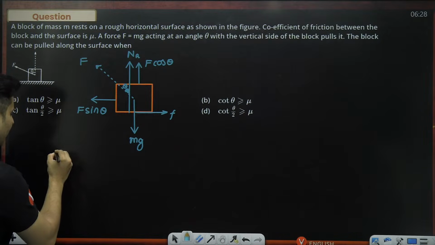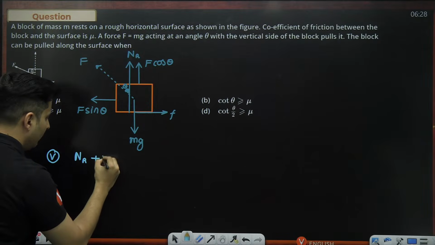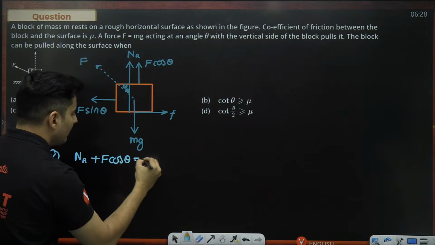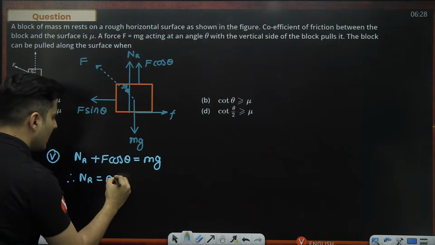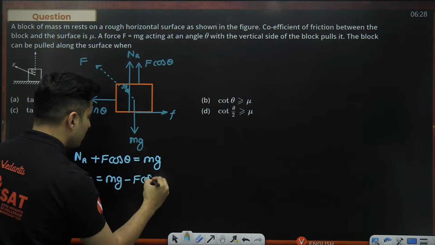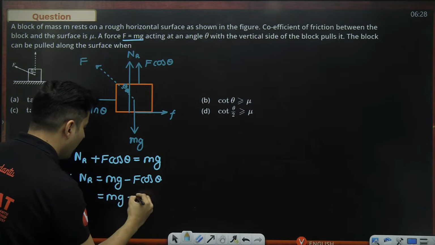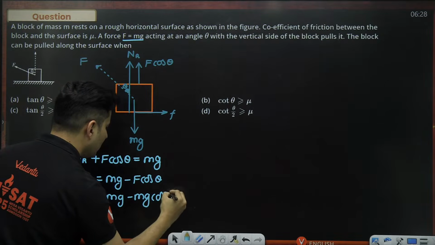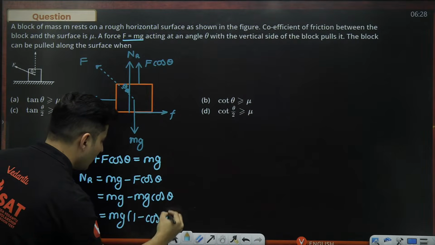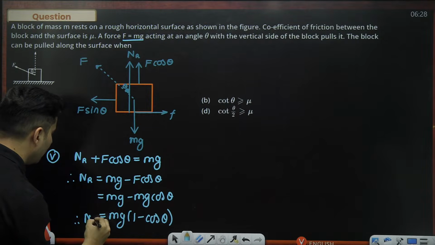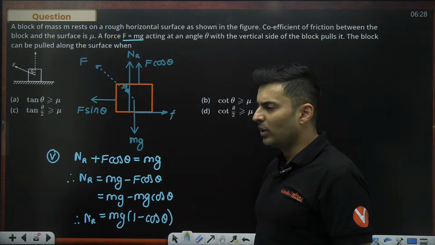If you look at the vertical direction, my normal reaction plus my F cos theta will be balancing mg. So therefore, my normal reaction will be mg minus F cos theta, but the value of the force is given to be mg. So it will become mg minus mg cos theta. So I can take mg common, and it will look like 1 minus cos theta is my normal reaction from the ground. That is the first thing which I got from the vertical direction.